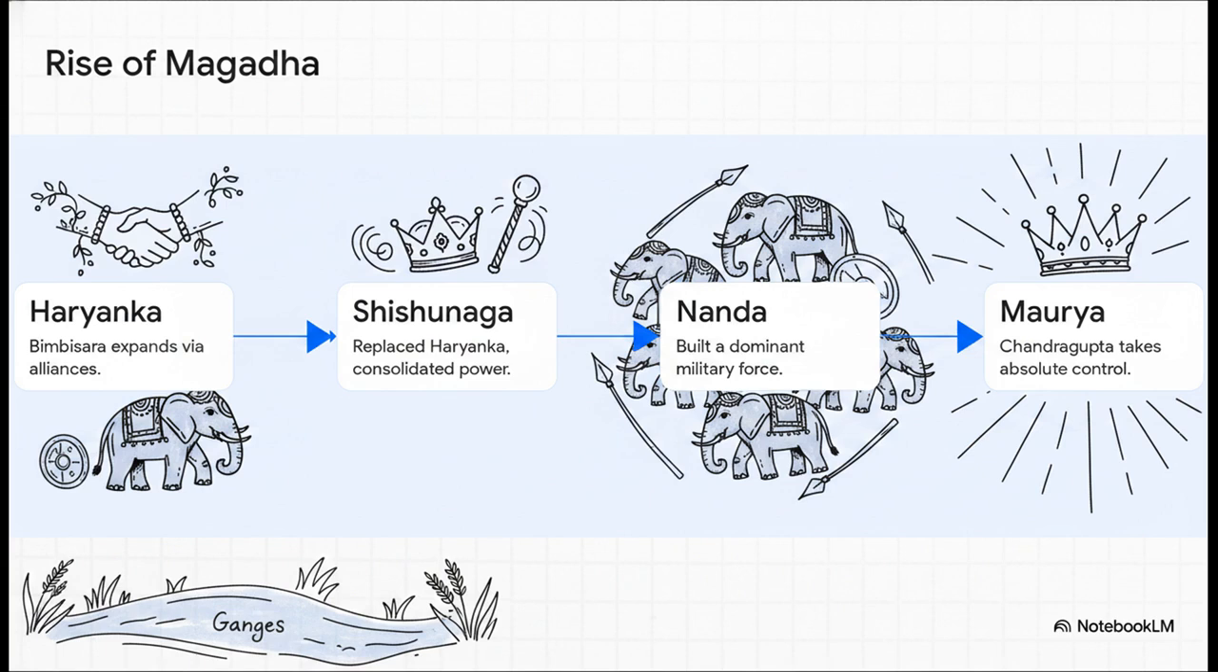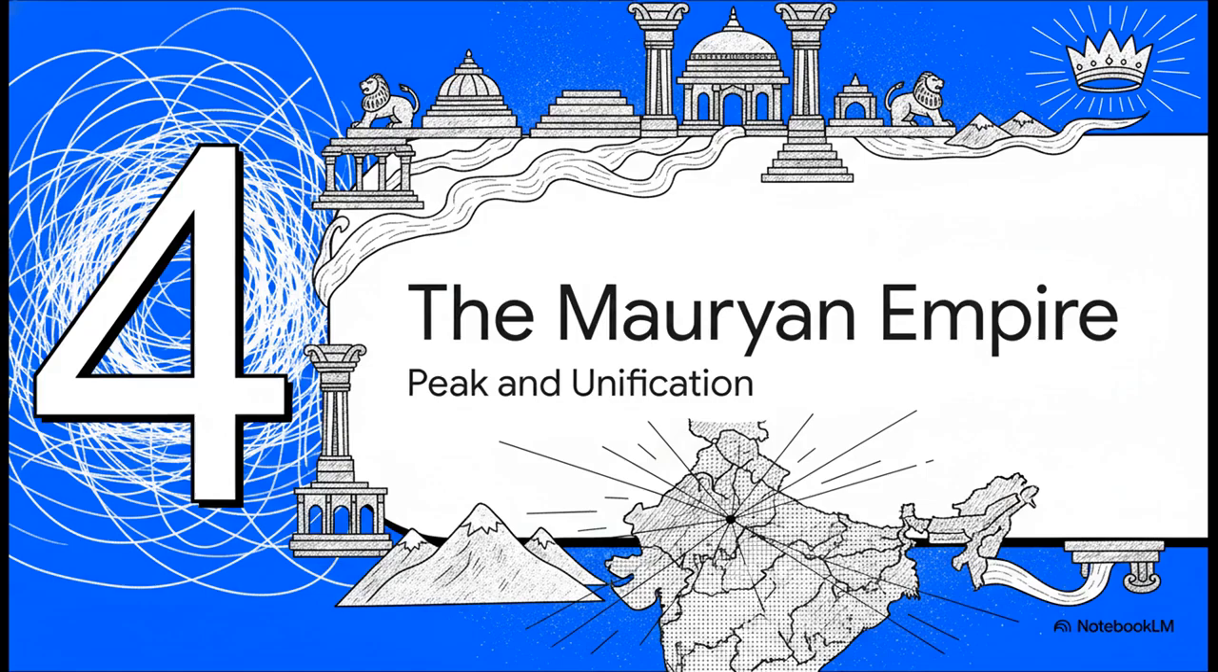Thanks to a strategic location on the fertile Ganges and a massive military stacked with war elephants, Magadha just absorbed its neighbors one by one. It started with Bimbisara using marriage alliances, moved through the Shushunagas and the heavily armed Nandas, and culminated with Chandragupta seizing absolute control. And that leads us to Section 4, the Mauryan Empire.